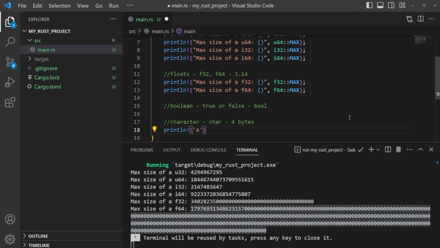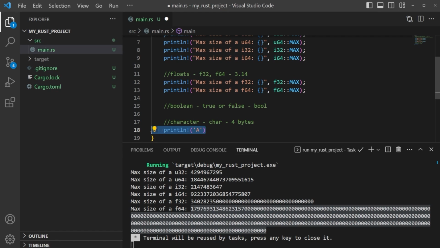Depending on what you're trying to do, A, for example, could be a grade. That could be a character. But characters also can be emojis. They could be Unicode. It could be a lot of things, whatever you want to store within that 4 bytes. It doesn't have to be a letter, and it's not a string. So take it out of your mind that what we're looking at here is a string. A character is a 4-byte character. That's it. And it can be many different things.